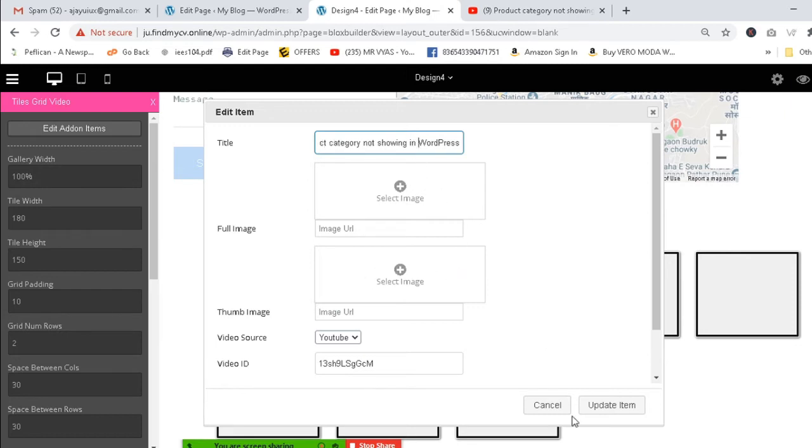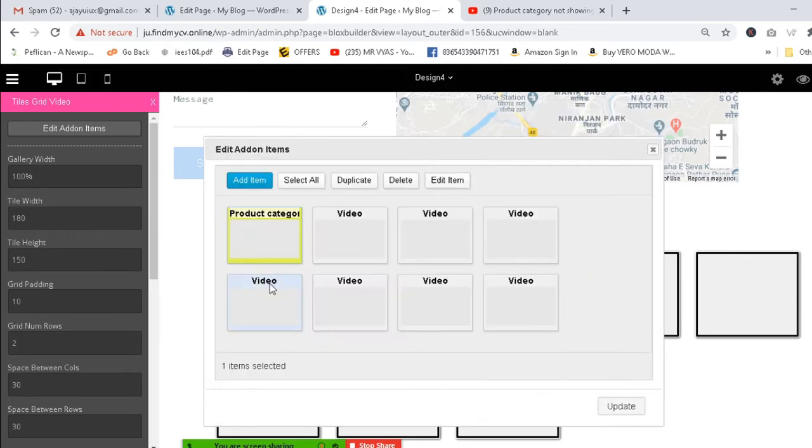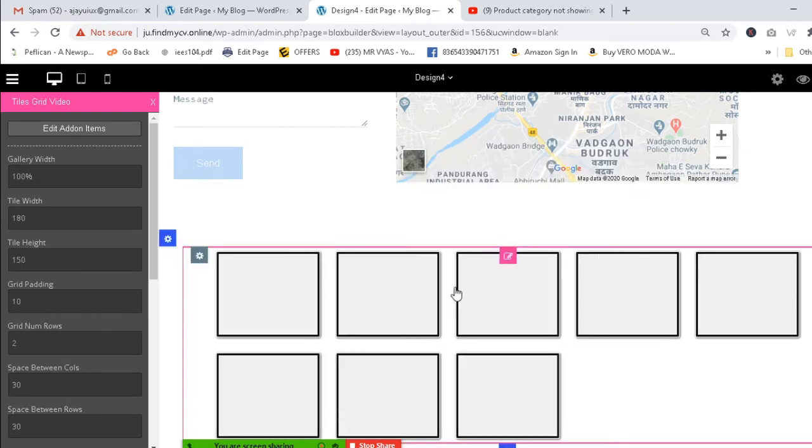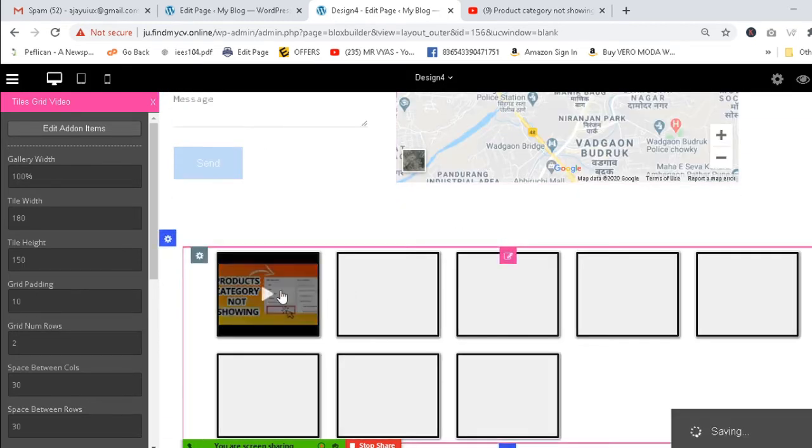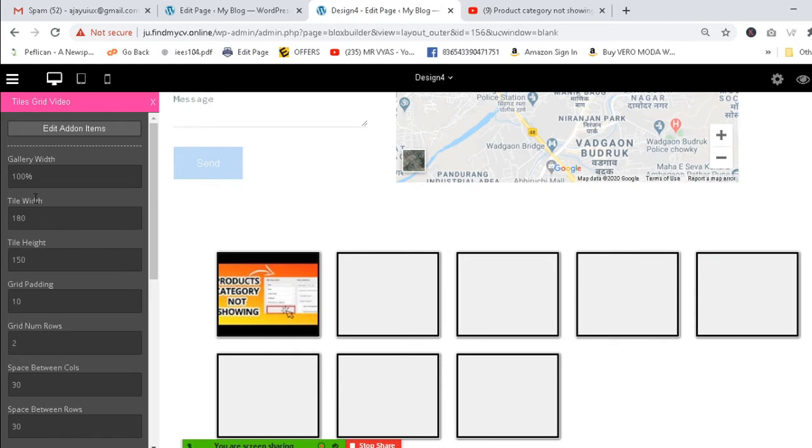So after that you can update the item, and I have updated only one, so let's update it again. And your videos came right now. If you want to upload any images here, you can upload the images also. So this is the height and this is the width. Let's do one thing. Can I change the width? Let's do it to 20.